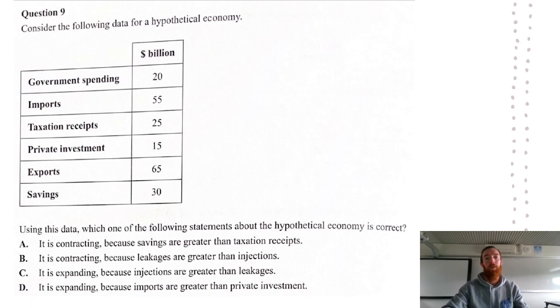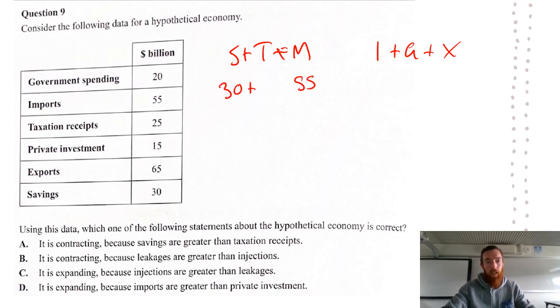On to question 9. So we've got this situation where we have basically all of the leakages and injections to aggregate demand. On one side, we've got our investment spending, government spending, and export spending. And then on the other side, we've got our savings, tax, and imports. So what we're going to do is work out which of the following statements is correct. Is the economy expanding or contracting based on the situation? With this, savings is 30, imports is 55, and tax is 25. The order of this makes it very tricky if you're not paying attention. Private investment is 15, government spending is 20, and exports are 65.